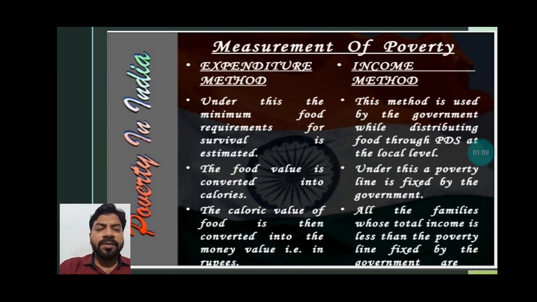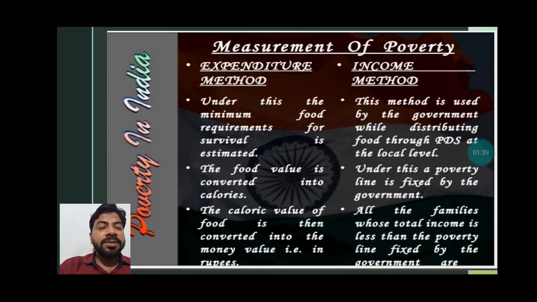It means how much money one person needs to survive, how much he invests in food, that is estimated. The food value is converted into calories on the basis of rural livelihood and urban livelihood. Then the calorie value of food is converted into money value, that is in rupees. So this is the expenditure method by which we can measure poverty.